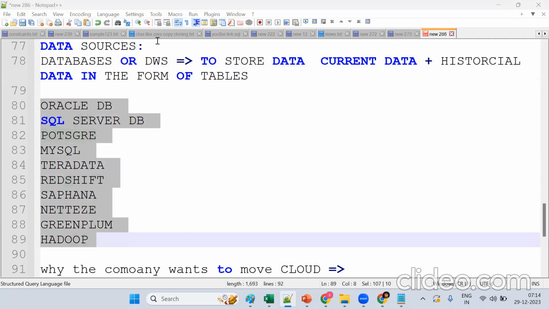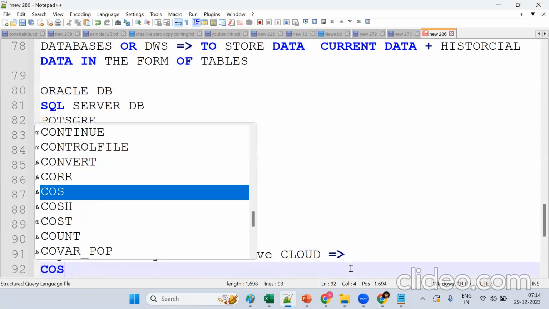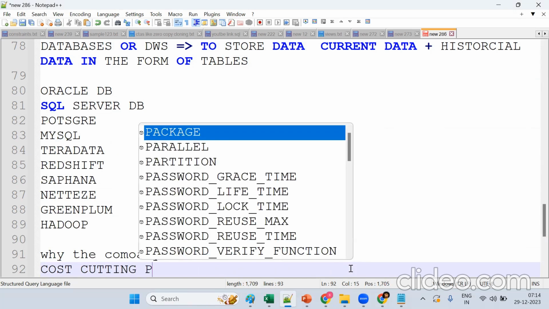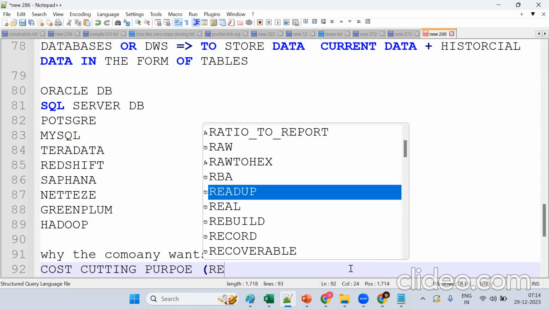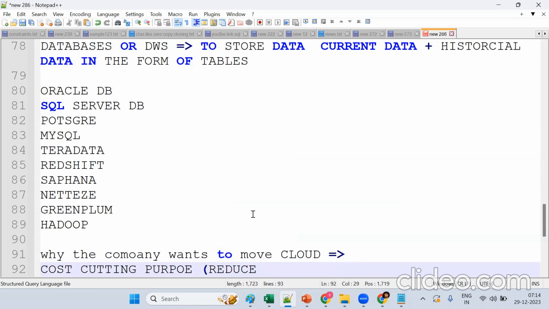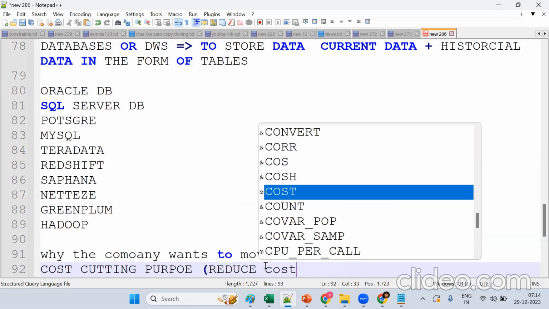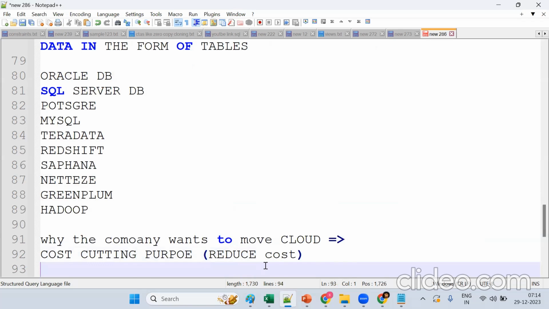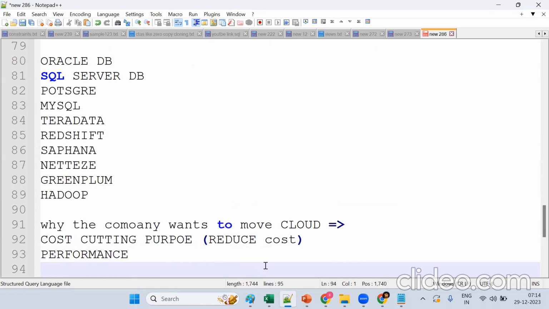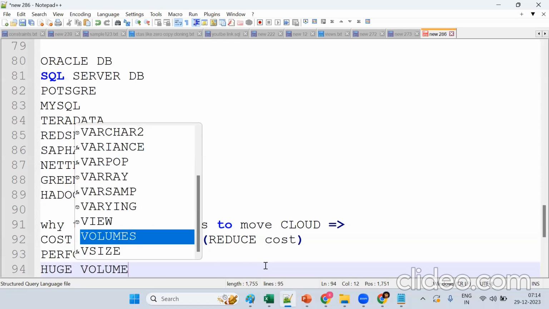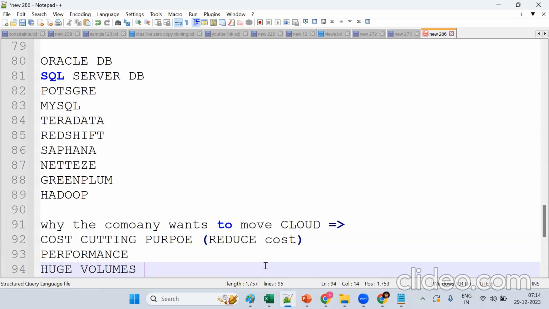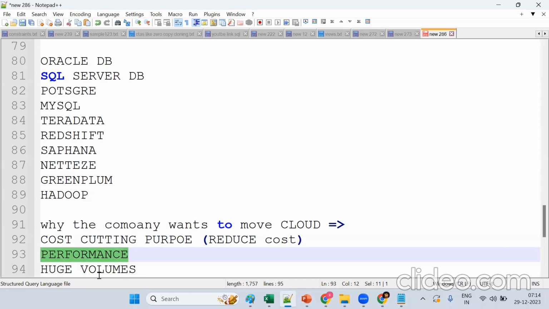Mainly the company wants to move data for cost cutting purposes. They want to reduce the cost. They assume that by moving to cloud the cost will be reduced. Then performance, and one more thing: huge volumes, which these databases cannot handle. So remember why the company wants to move to cloud: mainly cost cutting, performance, and huge volume.